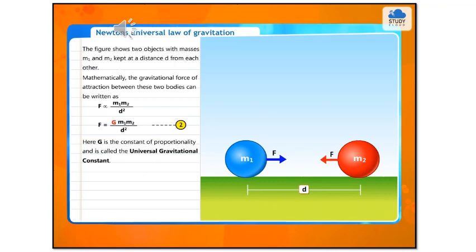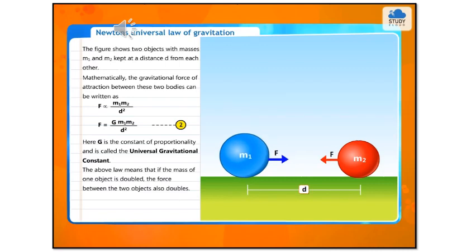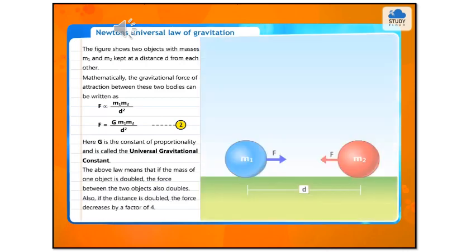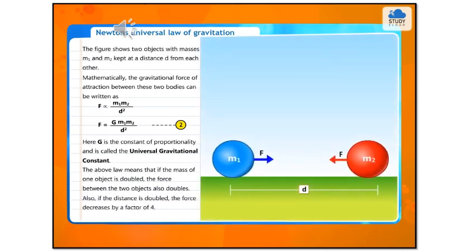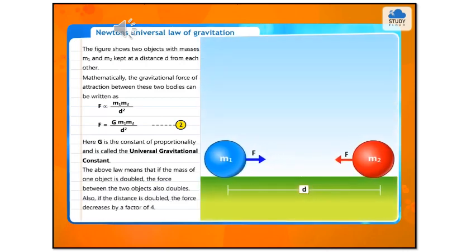Here, G is the constant of proportionality and is called the universal gravitational constant. The above law means that if the mass of one object is doubled, the force between the two objects also doubles. Also, if the distance is doubled, the force decreases by a factor of 4.